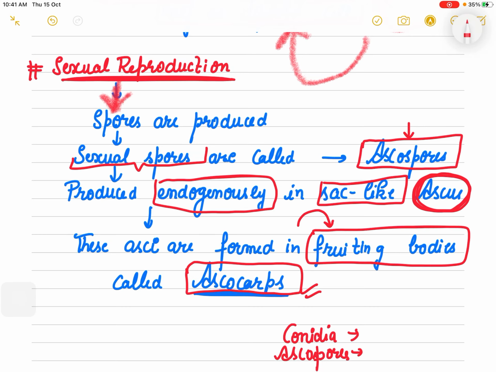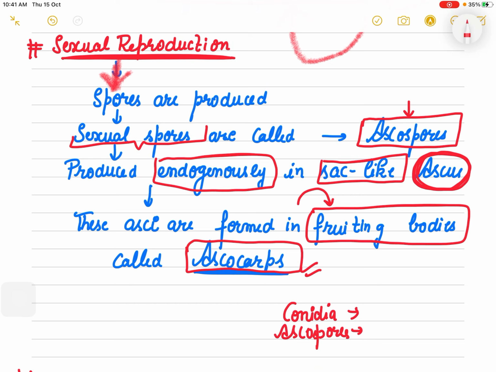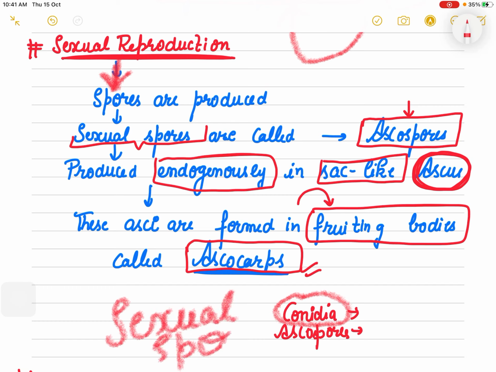Other than yeast, like in Penicillium and others, sexual reproduction happens through spores. See, asexual reproduction also happens through special structures, and those special structures are known as conidia. But sexual reproduction happens through spores, and those sexual spores, please pay attention here, are known as ascospores, and these are produced endogenously in a sac-like structure which is known as ascus.